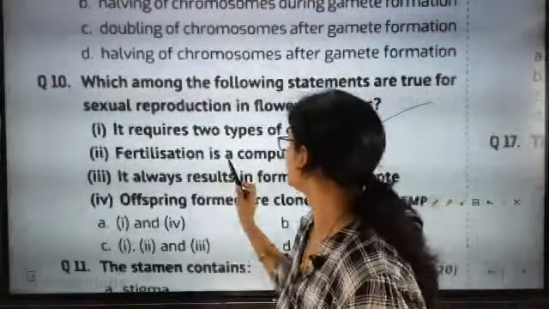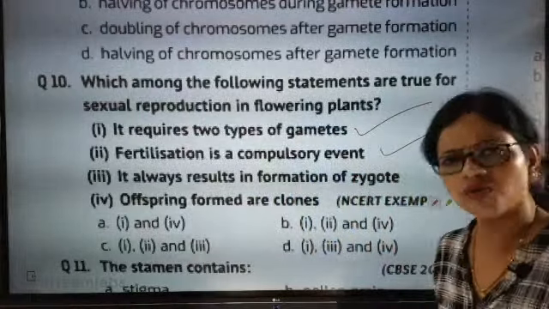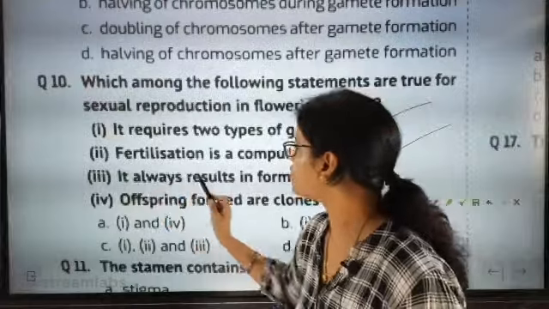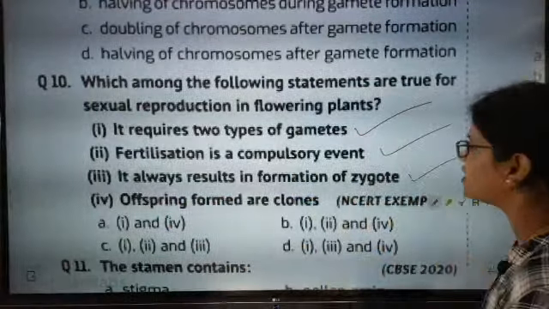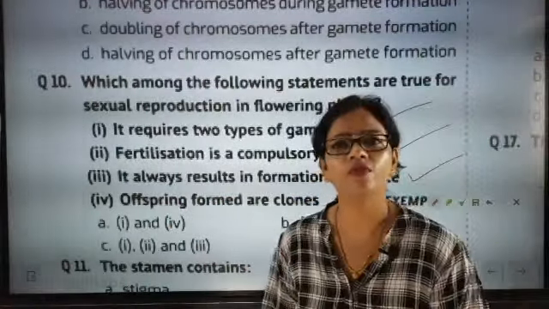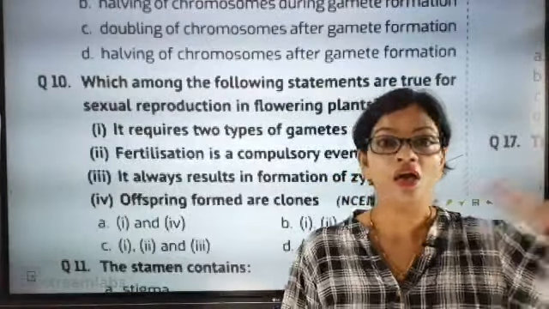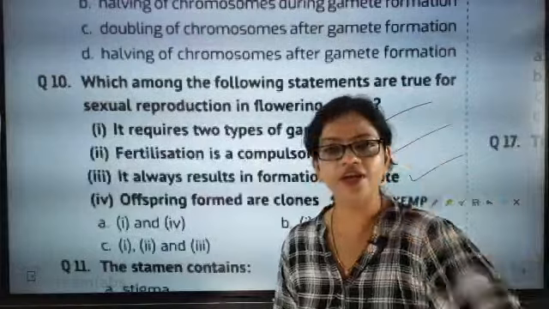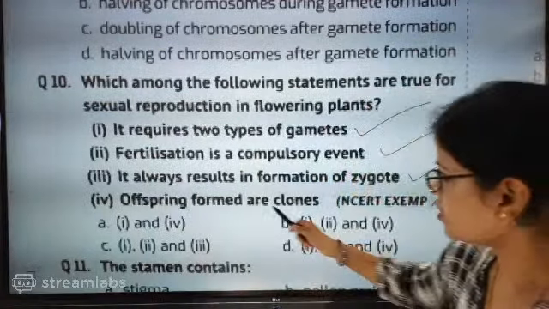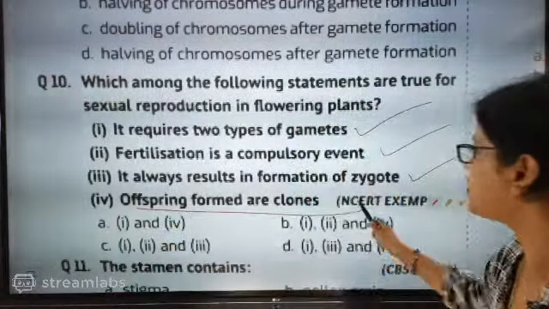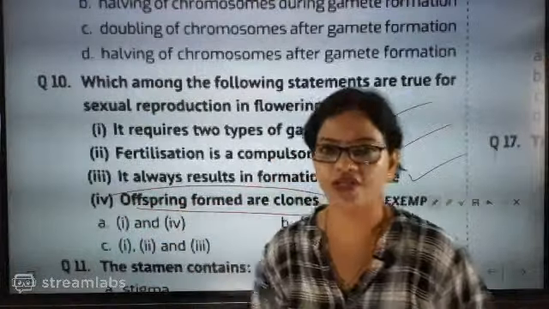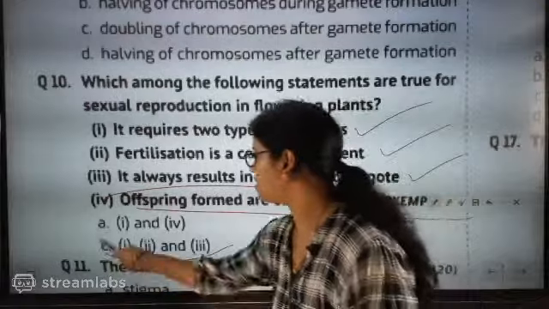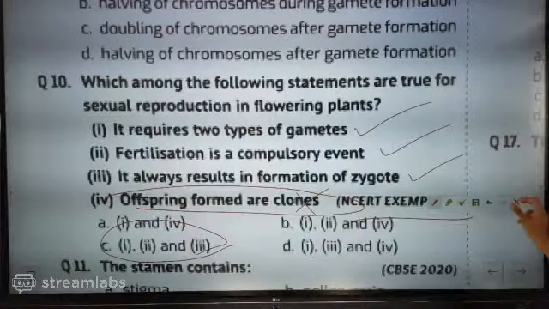Now, fertilization is a compulsory event. Yes, sexual reproduction means fertilization only. Next, it always results in formation of zygote. Yes, without zygote, how will an embryo be formed? Some embryos will be formed where we have understood one special condition is there, and I have already given you the name of that special condition, so I am not going to discuss that. Offspring formed are clones, no variation is there. So this is wrong. NCERT exemplar question, we are going to kill it. We will say the answer is C. Shall we go for the next question?